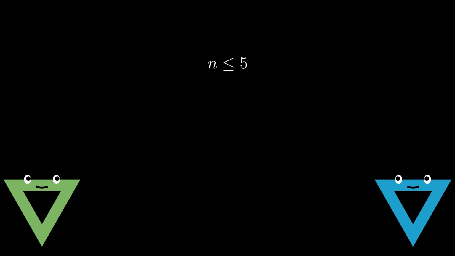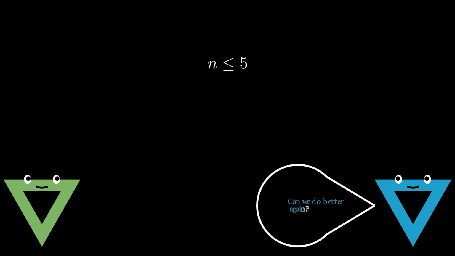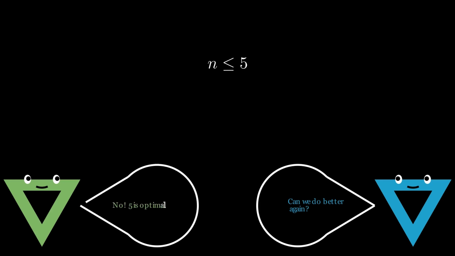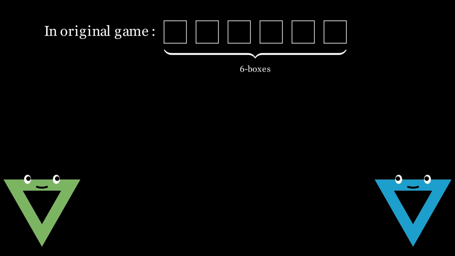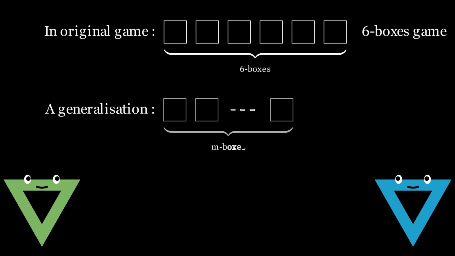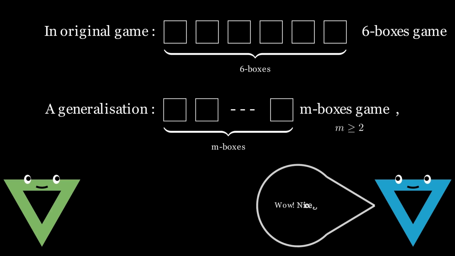Now the question is, can we do even better? And this time the answer is a big no. 5 is the optimal value, but we need a proof for that. For the proof, first we generalize the problem in the following way. As there are 6 boxes in the original problem, we can call it a 6-box game and generalize it to an m-box game for any natural number m greater than or equal to 2.